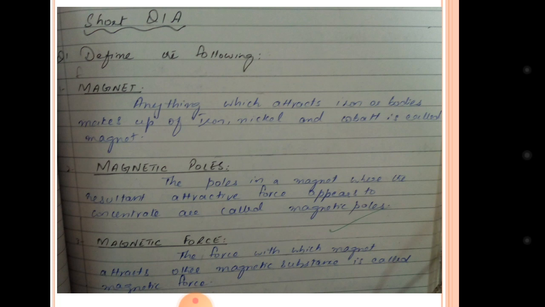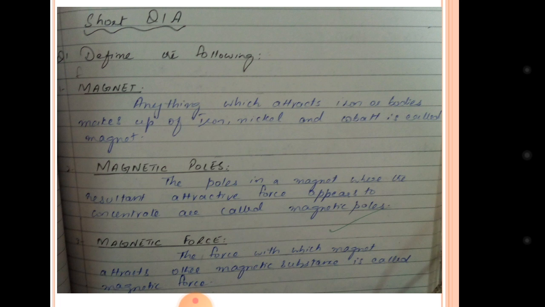What are magnetic poles? The poles in a magnet where the resultant attractive force appears to concentrate are called magnetic poles. As we have seen, a bar magnet has two ends, the north end and the south end. These ends are called poles. They are useful to attract different bodies. These poles have the magnetic power which attracts the body towards itself.